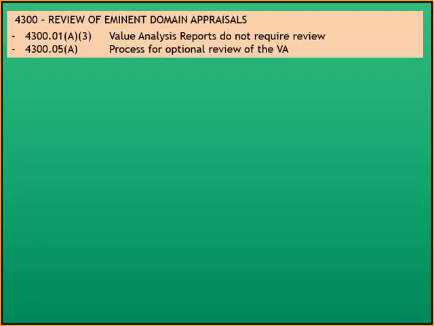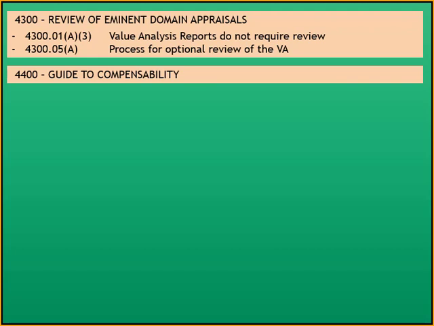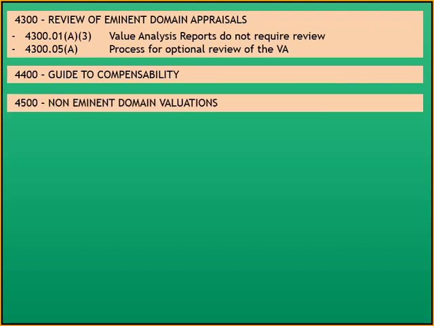Also, we have the 4300 section, which is review of eminent domain appraisals, and the VA is discussed in there too. The value analysis reports don't require a review, and if we do review it, we outline the process for an optional review of the VA. 4400 is guide to compensability, and there's no discussion of the VA there, and 4500 is non-eminent domain valuations, and obviously the VA cannot be used for those type of valuations.